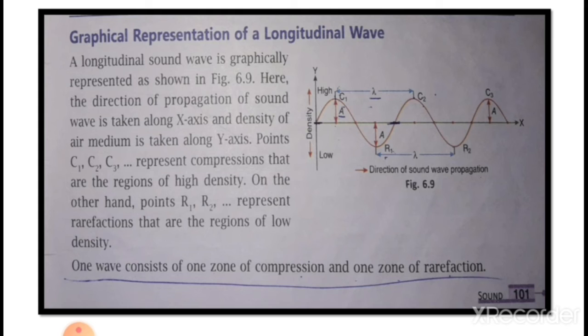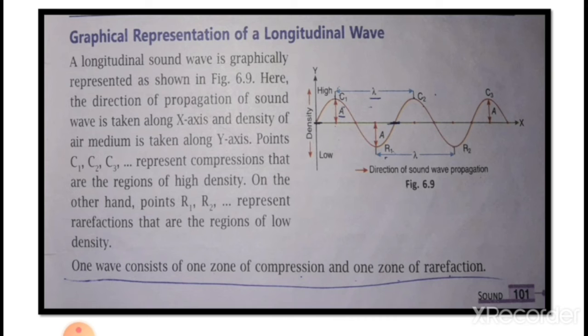On the other hand, the points R1, R2, etc. represent the rarefactions, that is, the regions of low density. One wave consists of one zone of compression and one zone of rarefaction. See in the picture, it is clear that in the x-axis the direction of sound wave propagation is given, and in the y-axis the density of the air medium is given.